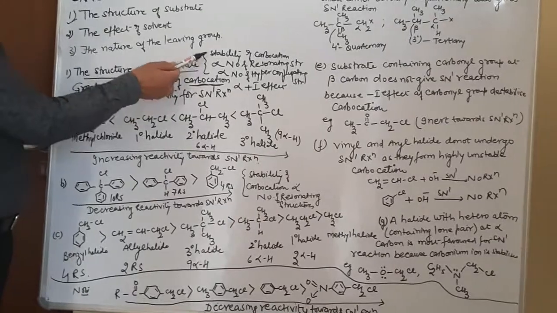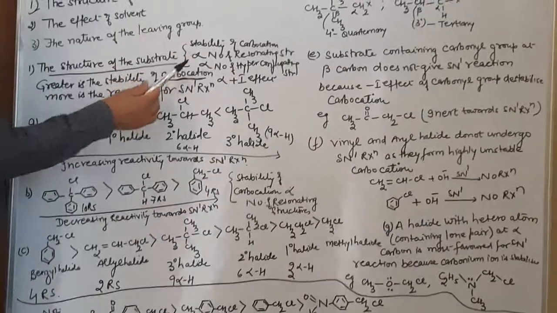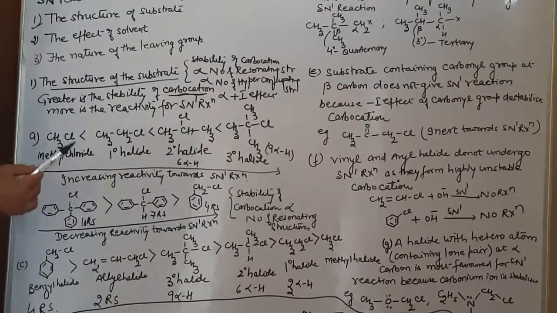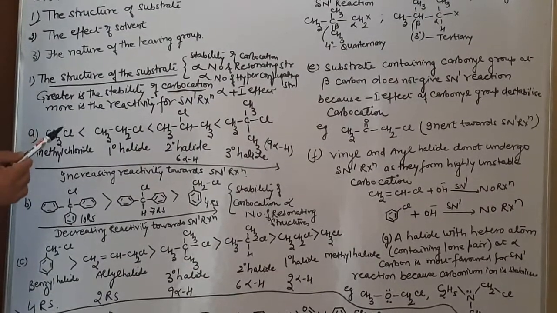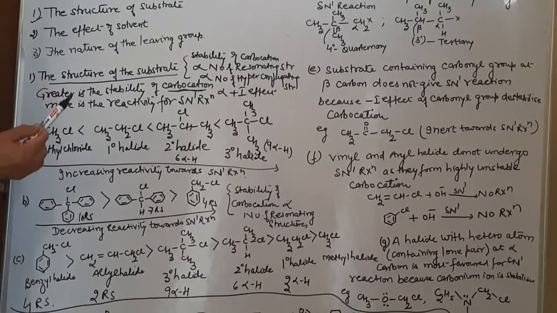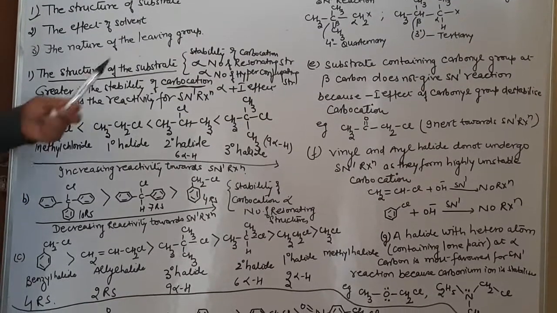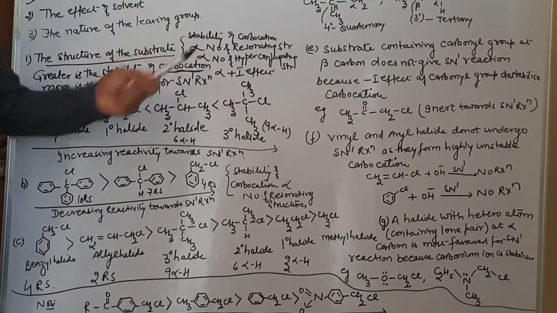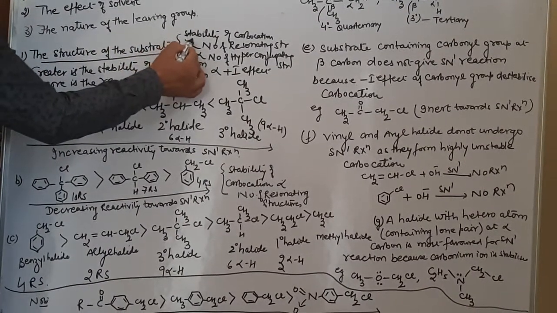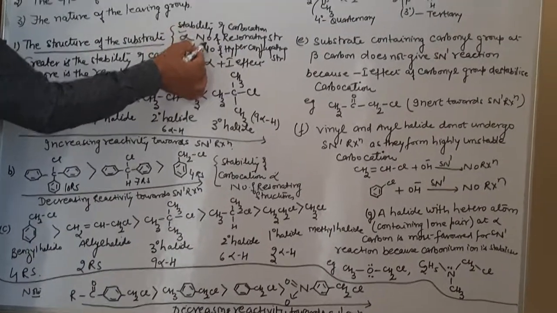And as has been discussed with you many times in class 11, the stability of a carbocation is directly proportional to the number of resonating structures. That is, the more the number of resonating structures, the more will be the stability of a carbocation, and the more will be the reactivity towards SN1 reactions. So the more the stability of the carbocation, the more the reactivity of the substrate towards the SN1 reaction.